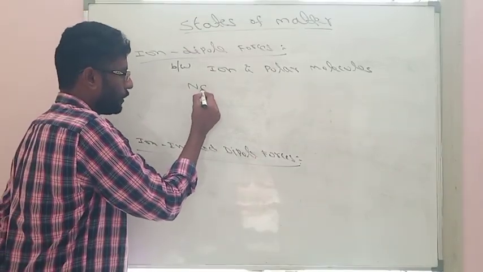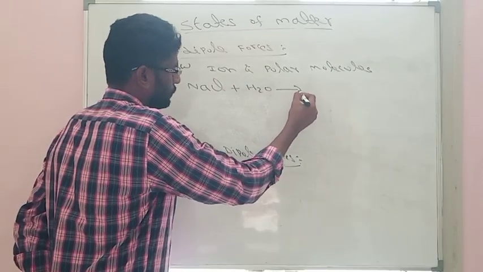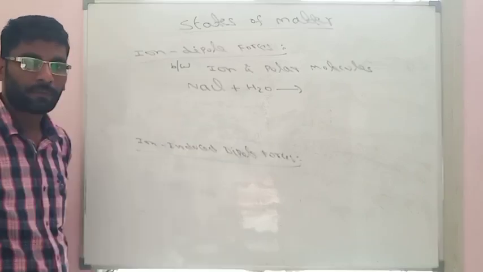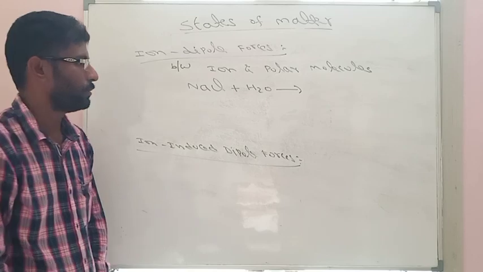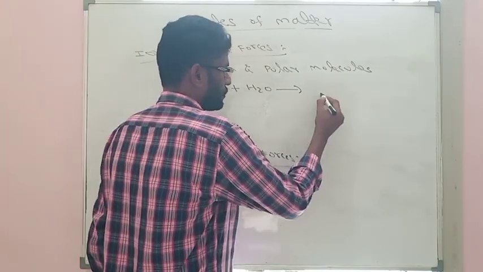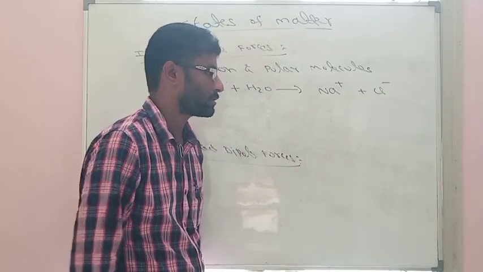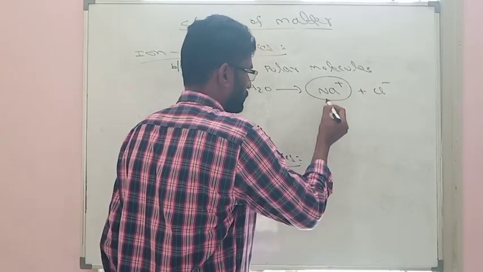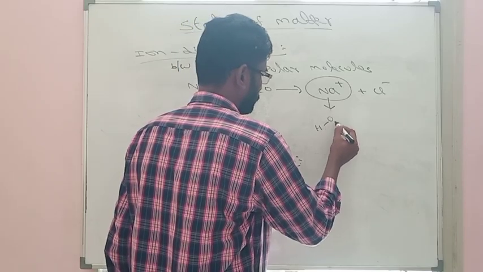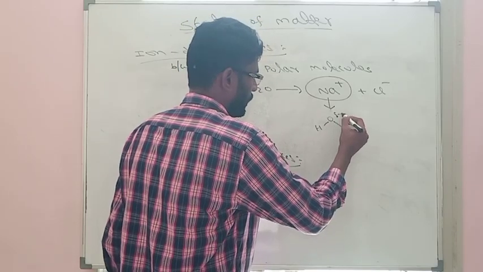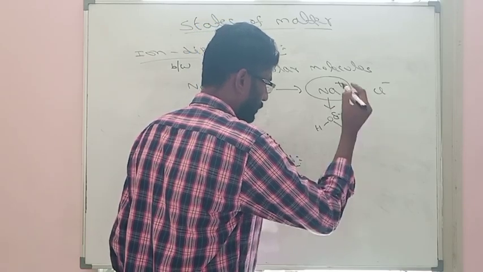Example, if NaCl is dissolved in water, the force of attraction between NaCl and water we are calling ion dipole forces. Why? Because NaCl dissociates into Na plus and Cl minus ions. These Na plus ions will interact with water molecules. There is a partial negative charge on oxygen and partial positive charge on hydrogen.